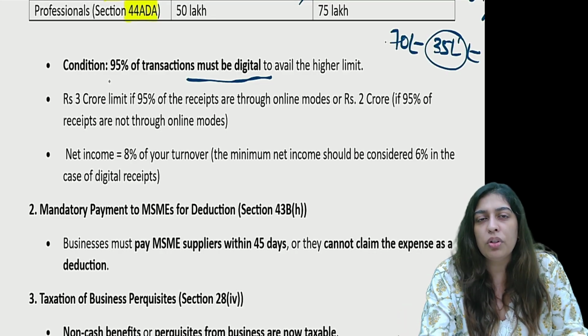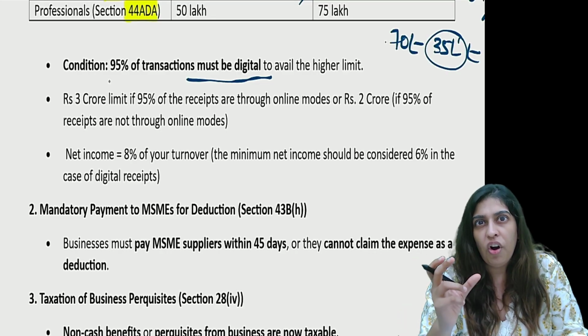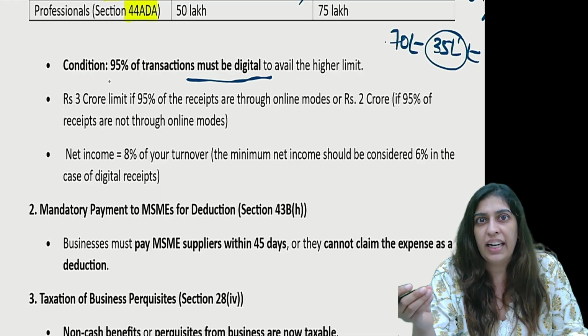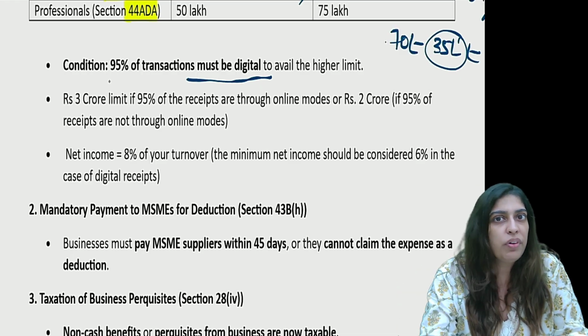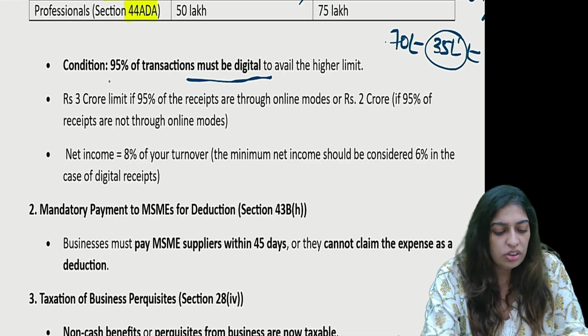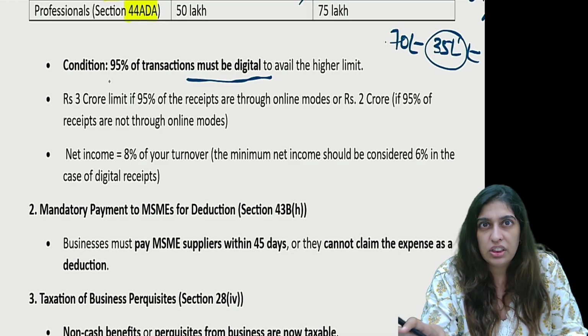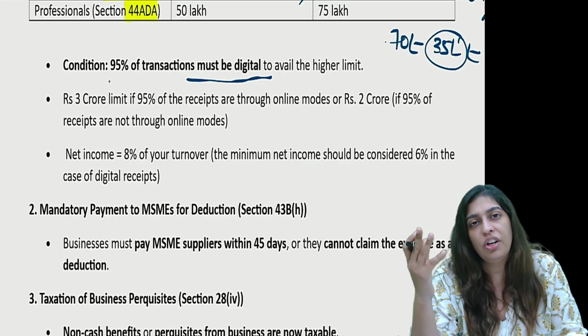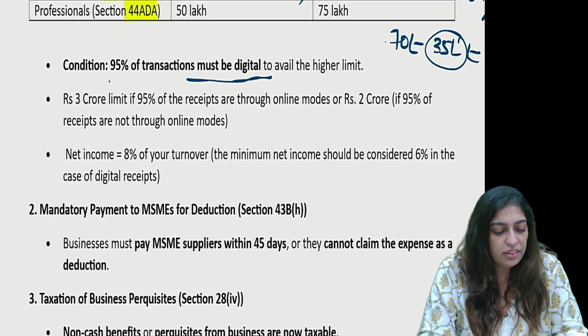Even if you go to the smallest shopkeeper, they all have UPI codes. Your taxi drivers, rickshaw drivers all have UPI. So generally India is moving towards digitization. So they are saying if 95% of your transactions are digital, then your limit is 3 crores.